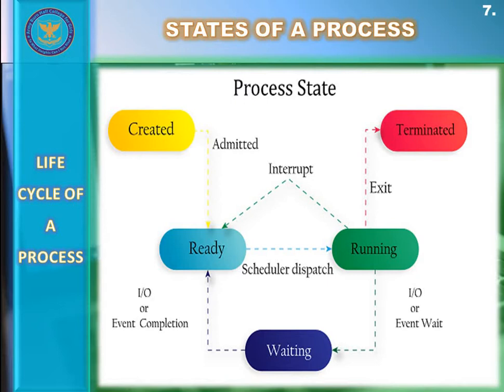There can be multiple processes present in the ready state inside the RAM, and all these processes would be placed inside a ready queue inside the ready state. Now the third state, you can see this diagram displayed on the screen. The third state, after the created or new state and the ready state, is the running state. One of the processes from the ready state will be chosen by the operating system for execution from that ready queue. If a system has only one CPU, then it would execute only one process at a time.